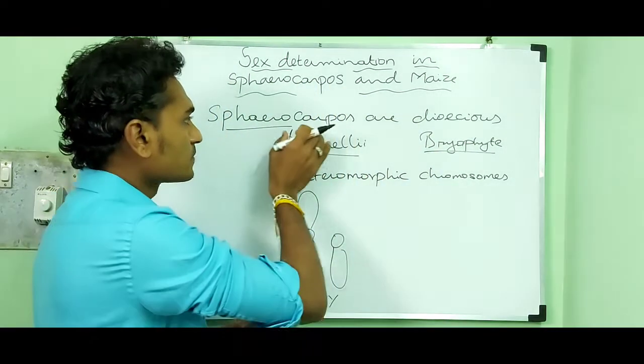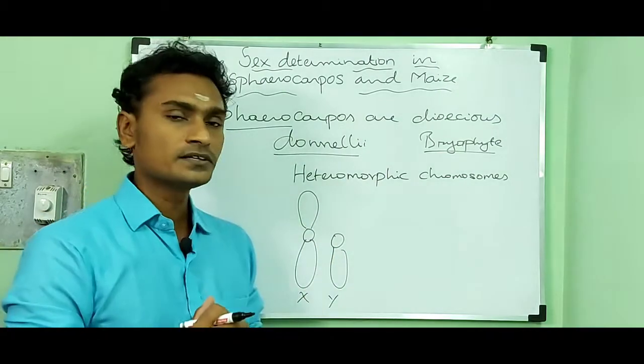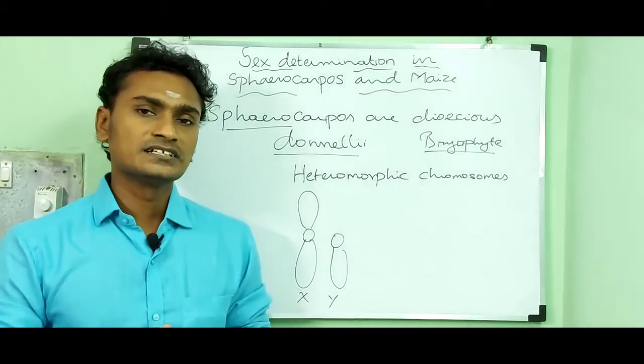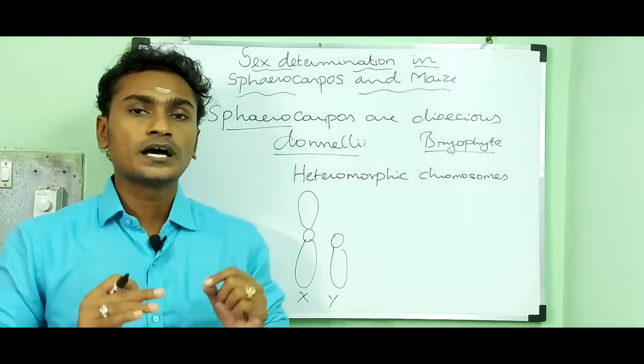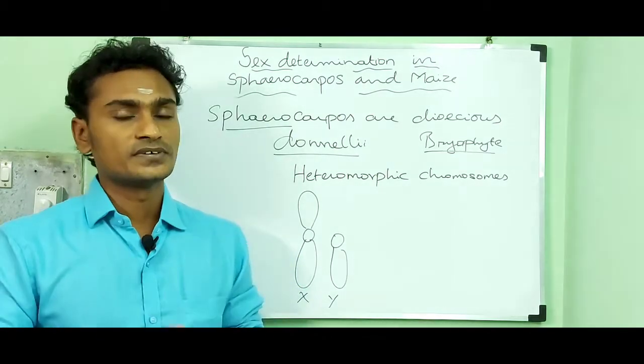So, Spirocarpus danieli contains heteromorphic chromosomes, and generally in bryophyte, the gametophytic phase is the dominant phase.